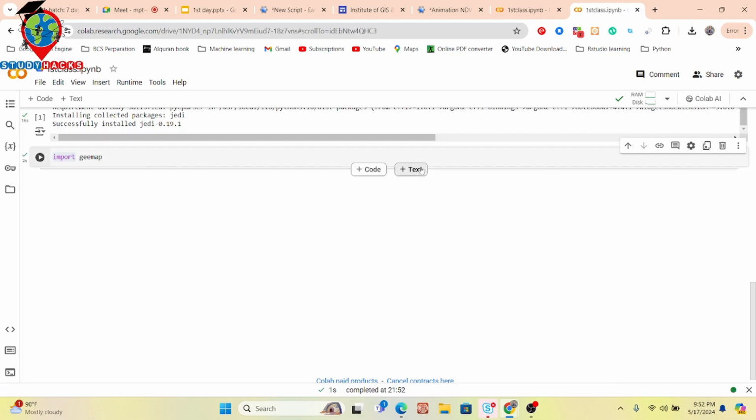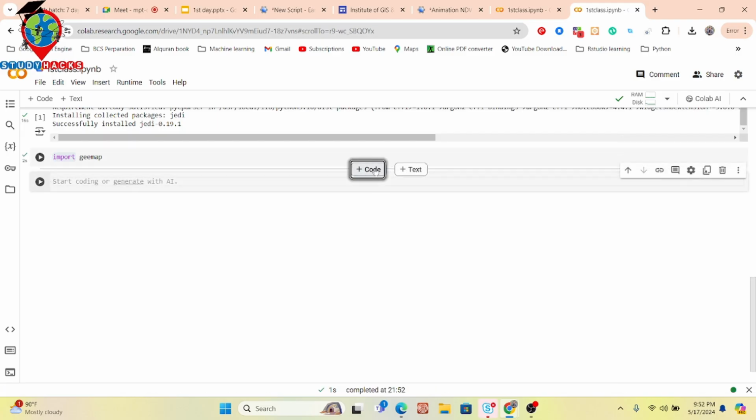Okay, done. Then I take a new cell and import another package. It's called the Earth Engine package, EE. Just import the Earth Engine package. This Earth Engine package is already installed in Colab. Colab is a very powerful environment or code editor.